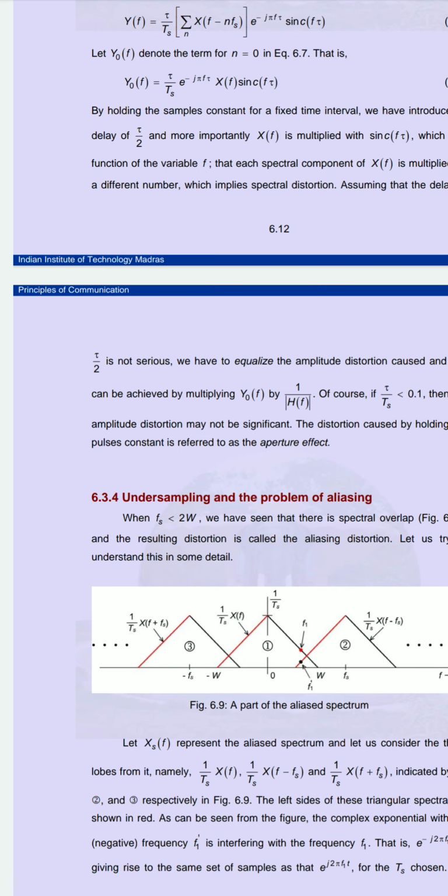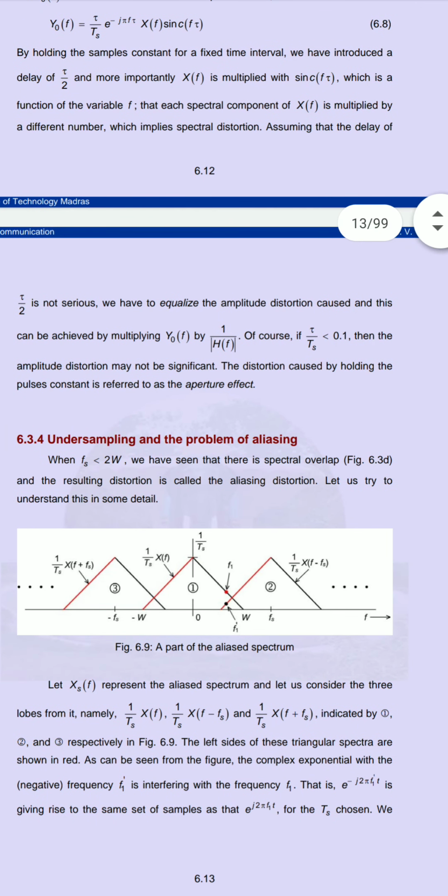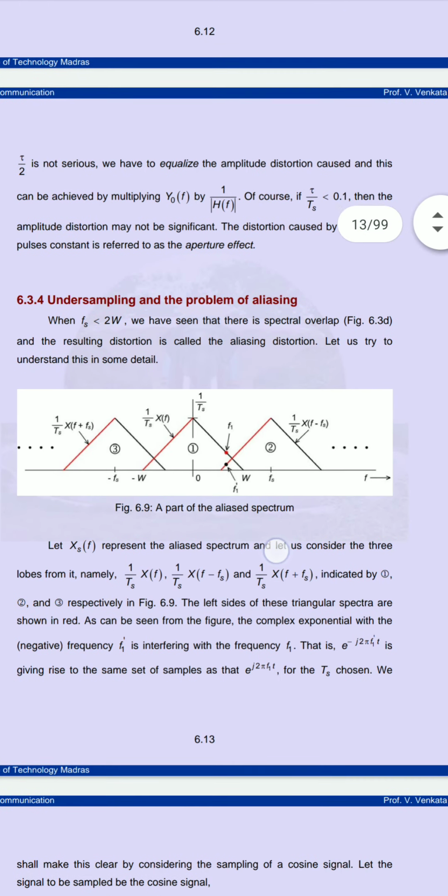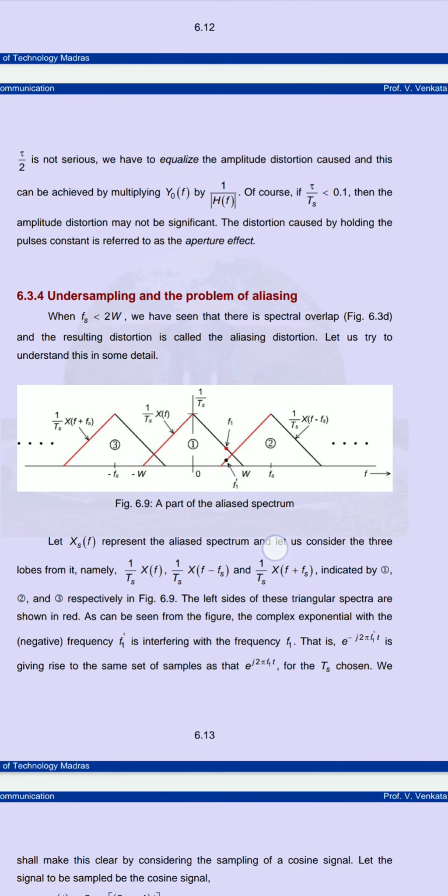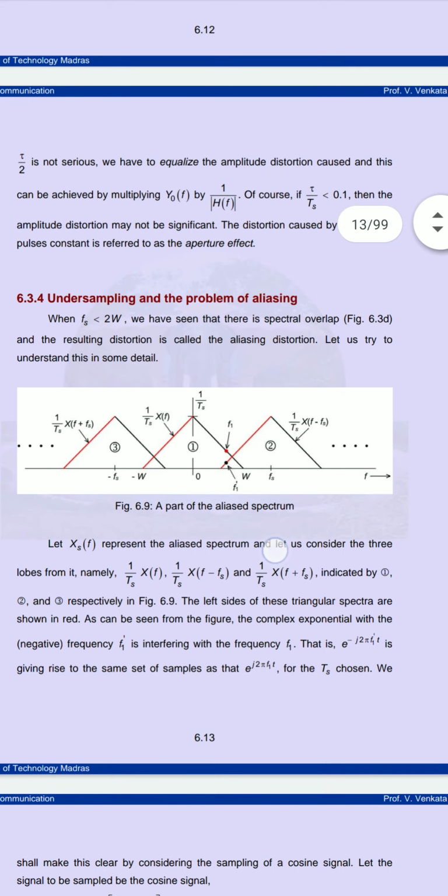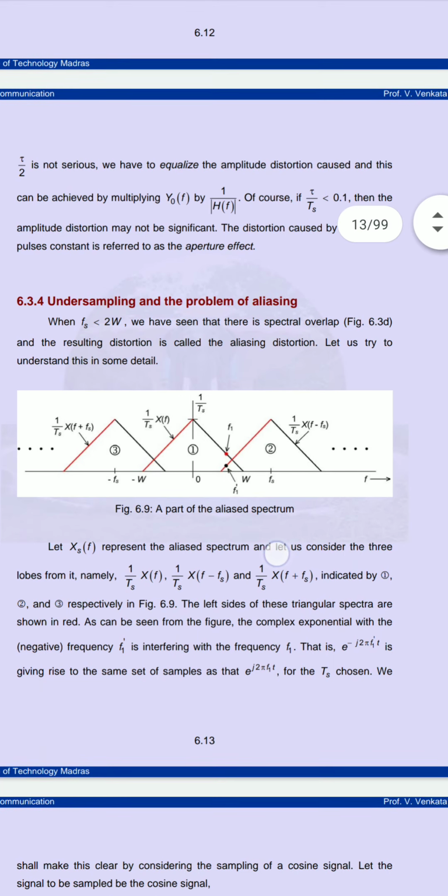Now we are supposed to study undersampling, which means the problem of aliasing. When we do sampling, we are supposed to satisfy the sampling theorem, which states that the sampling frequency must be greater than or equal to 2W.